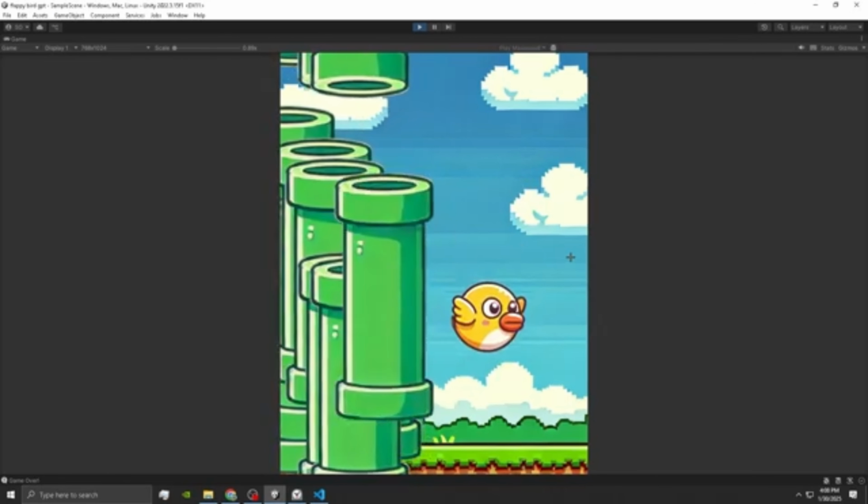Now let's move on to DeepSeek. Okay, now we're in DeepSeek, and so I'm just gonna paste the same exact prompt. Now the problem with DeepSeek is that it doesn't actually generate sprites, so I'm just gonna use Adobe Firefly to do that. I'm gonna ask it for the prompts, and I'm gonna put it into Adobe Firefly. So here we go. They gave us a bunch of prompts for each sprite. I'm gonna go with the second one for the bird. Let's paste that in there and generate.